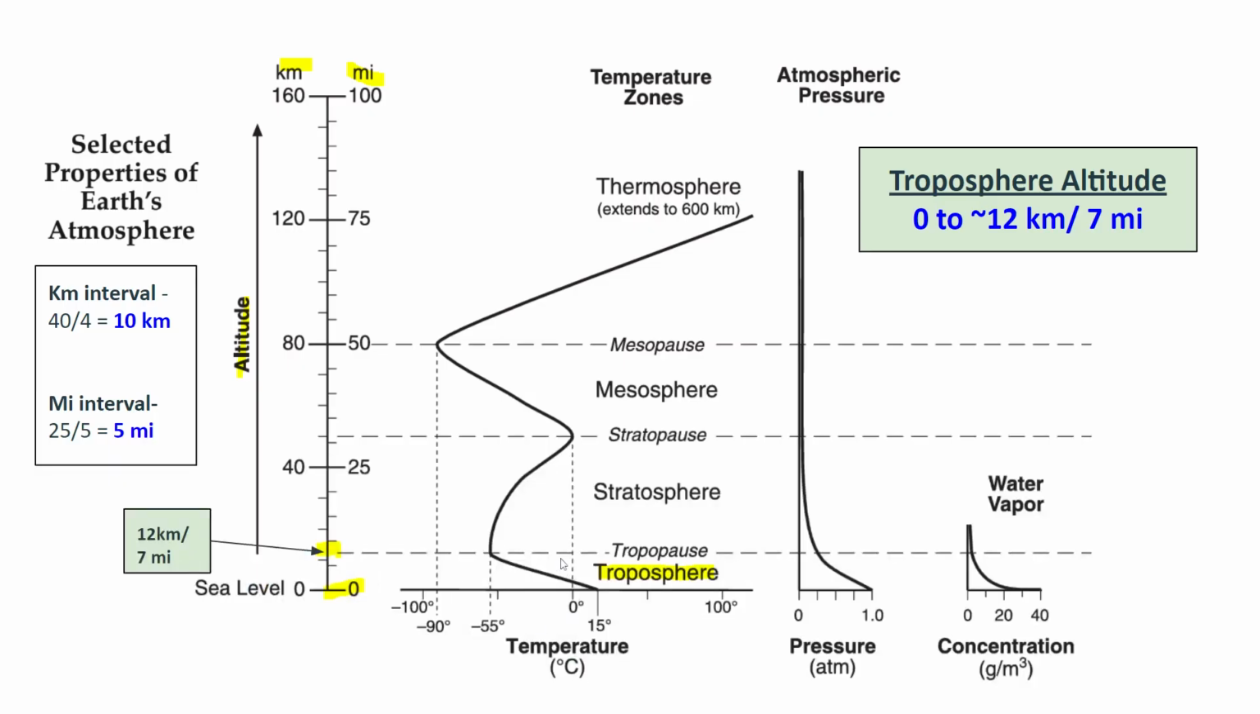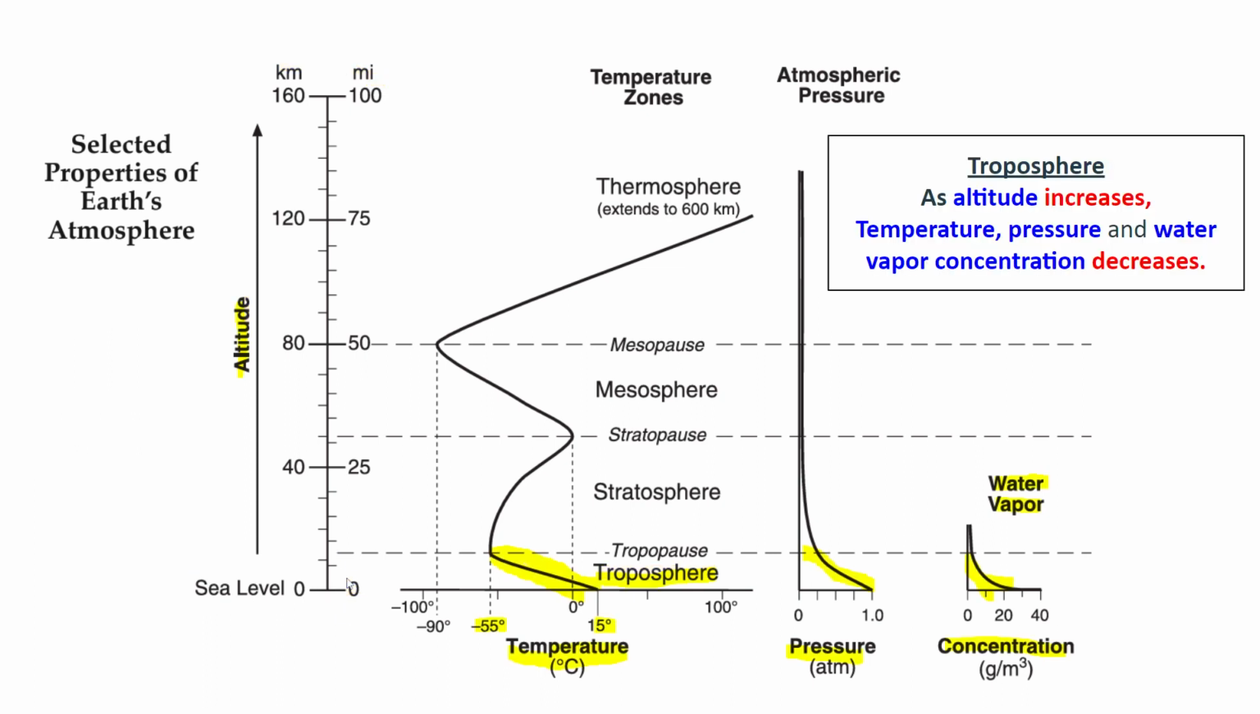And if you look at your reference table, you'll find that the troposphere is around 0 to 12 kilometers or 0 to 7 miles in altitude. You can also notice that as my altitude increases, the temperature of my troposphere is decreasing from 15 degrees to negative 55 degrees. My pressure in the troposphere is also decreasing with altitude from 1 to around 0.25 atmosphere. And notice my water vapor concentration is also decreasing as I'm going up the troposphere from around 40 to very close to 0.